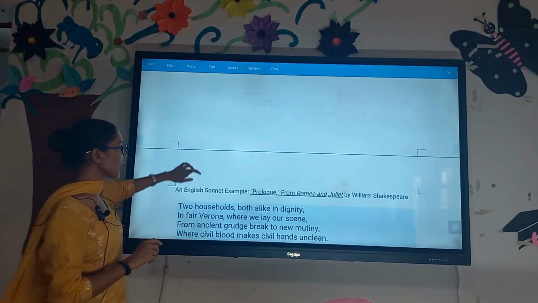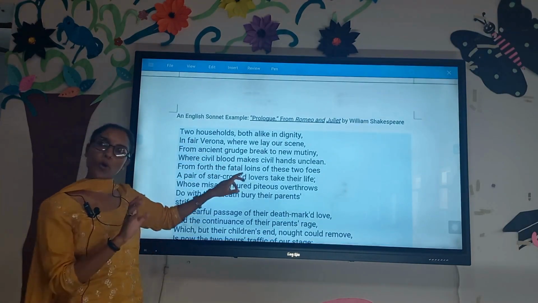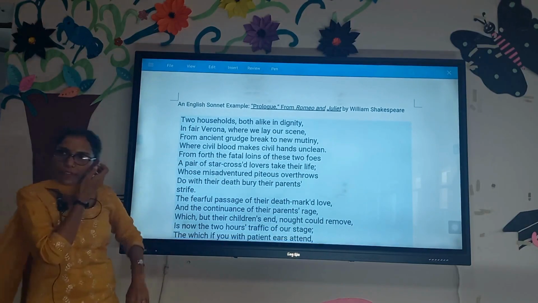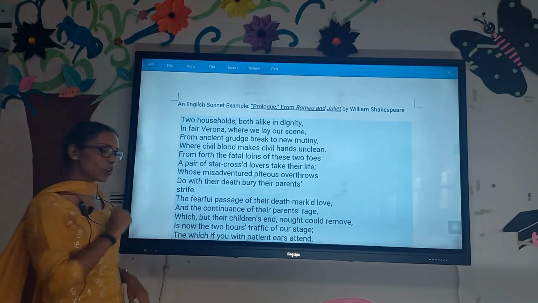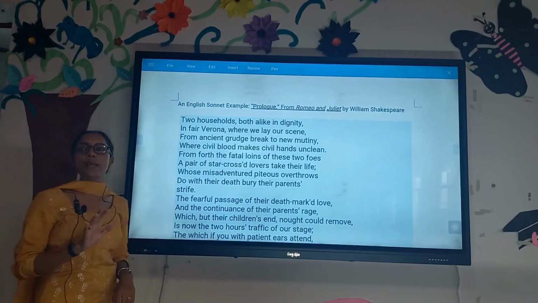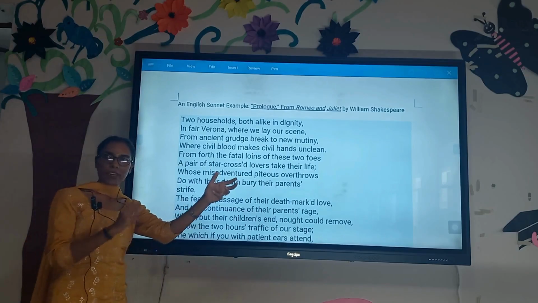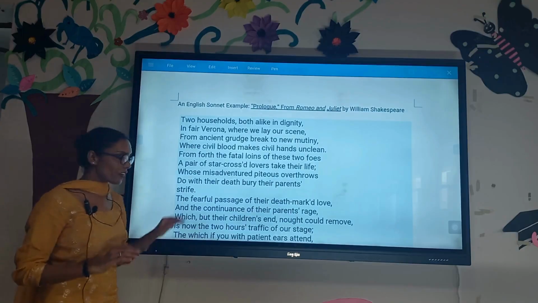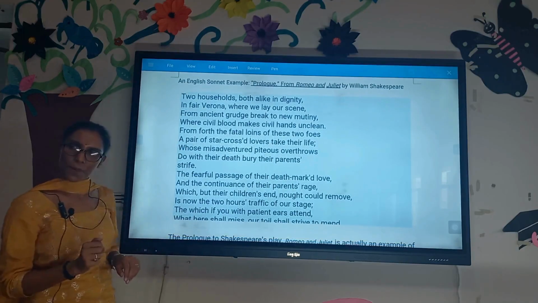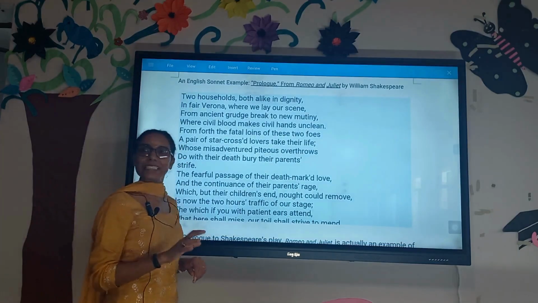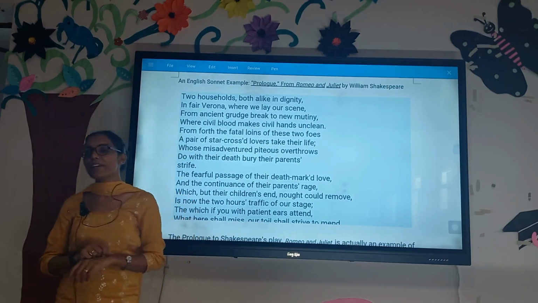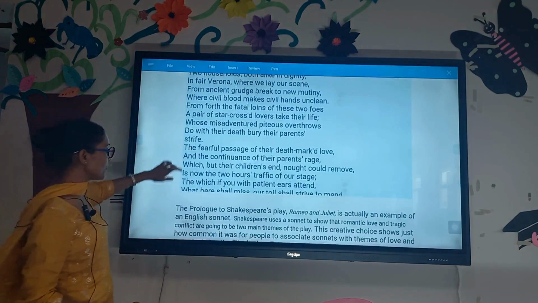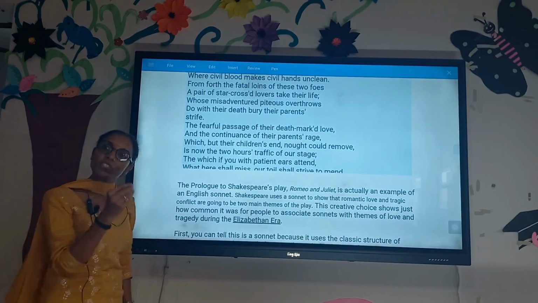Here I have given you a famous example, the prologue from Romeo and Juliet, which was also written by Shakespeare. Here we can divide it into quatrains, and each quatrain has its own rhyme scheme. The first quatrain has its own rhyme scheme, the second has its own, and the third has its own. So the first has a rhyme scheme of AB, and the second has a rhyme scheme of CD. Similarly, the third has a rhyme scheme of EF. And the remaining 2 lines that we call the couplet have a rhyme scheme of GG.